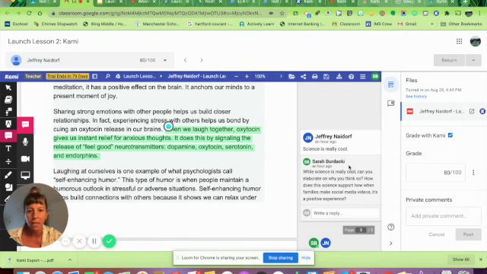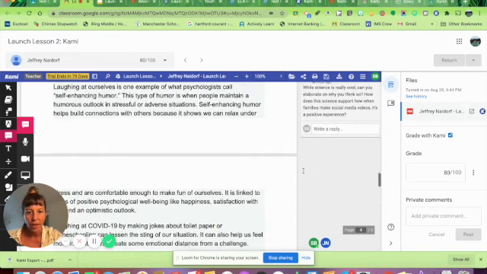He might say something like, science is really cool because it's proven that feel-good neurotransmitters like dopamine and serotonin give us instant relief when we laugh. I find this very interesting. Okay, so just looking for a little more elaboration there.